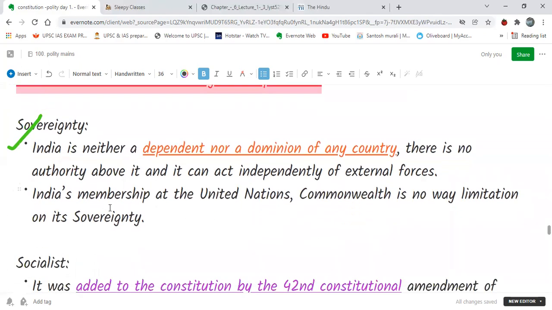And India's membership in the Commonwealth is in no way a limitation to its sovereignty. They don't limit India's independence, and they don't dominate. Okay.